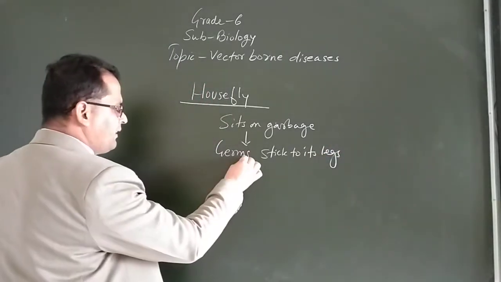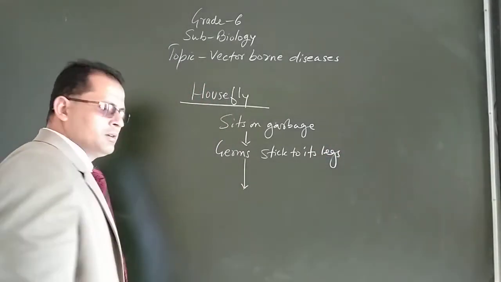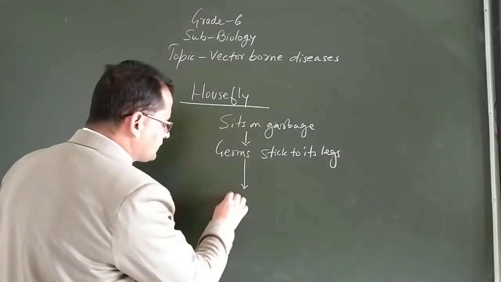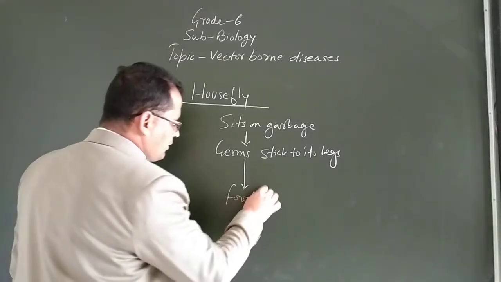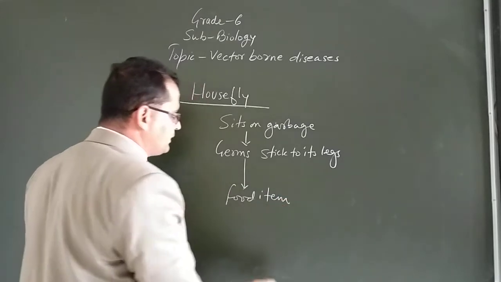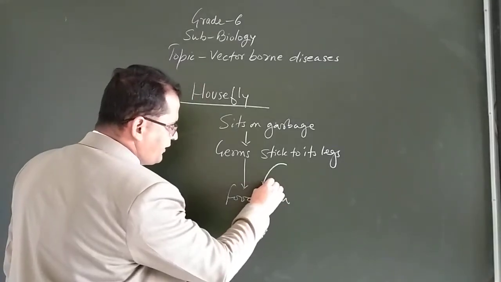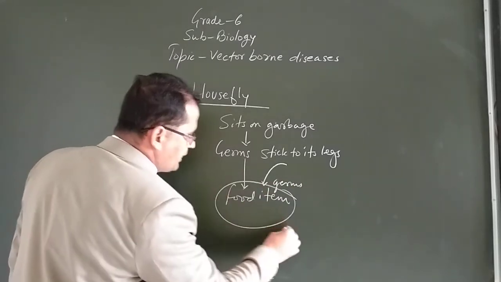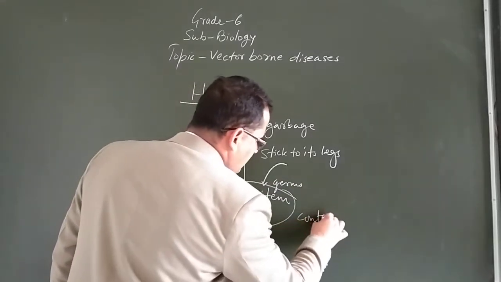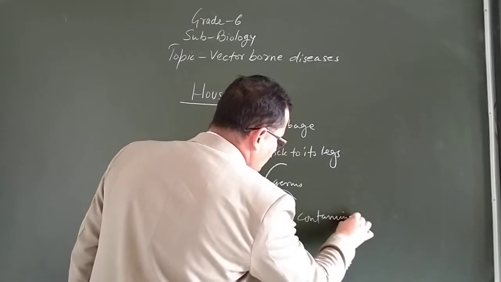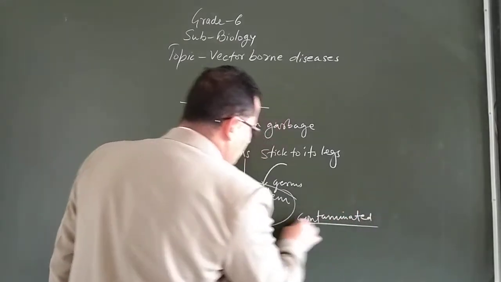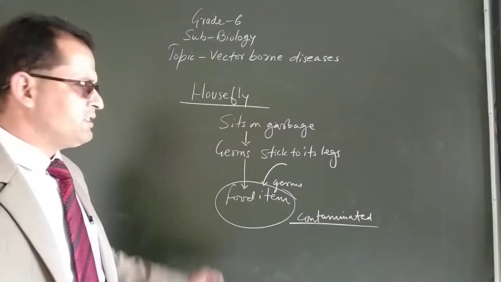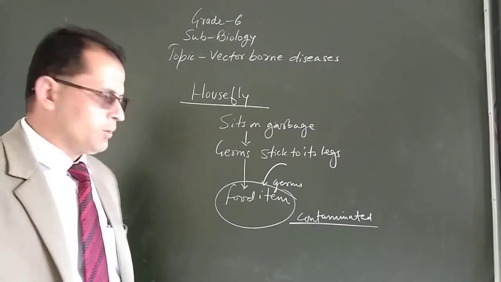Now when this fly sits on some food items or some other eatables, the germs will get dropped here, and this food item will become contaminated. Contaminated means now there is the presence of germs.